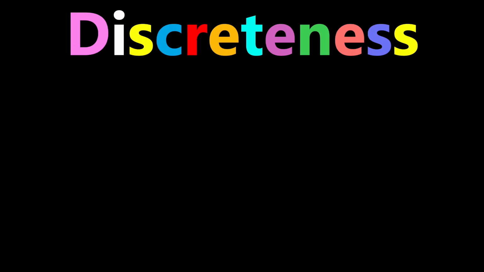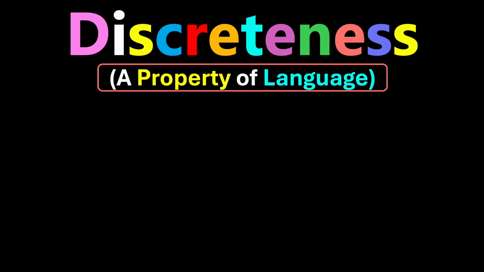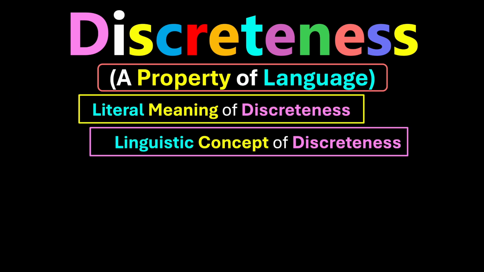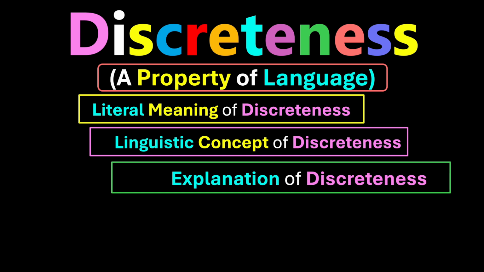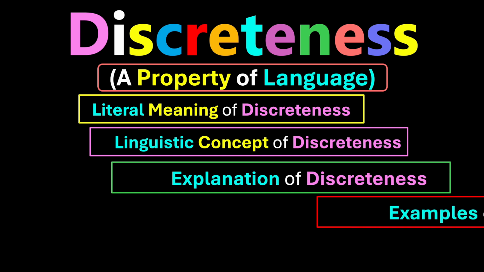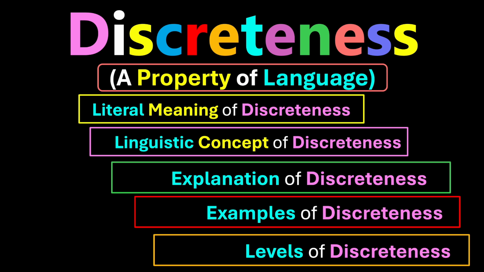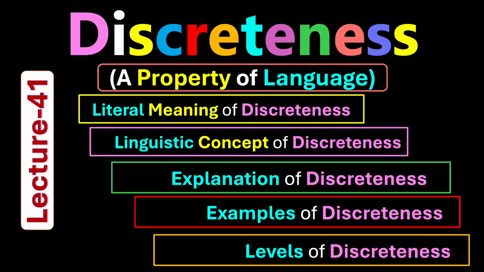Hello and welcome to a new lesson, Discreteness. This is one of the series of lectures on the properties of language. In this lesson, I will talk about the literal meaning of discreteness, the linguistic concept of discreteness, explanation of discreteness, examples of discreteness, and levels of discreteness. Lecture 41. Let's discuss the topic.